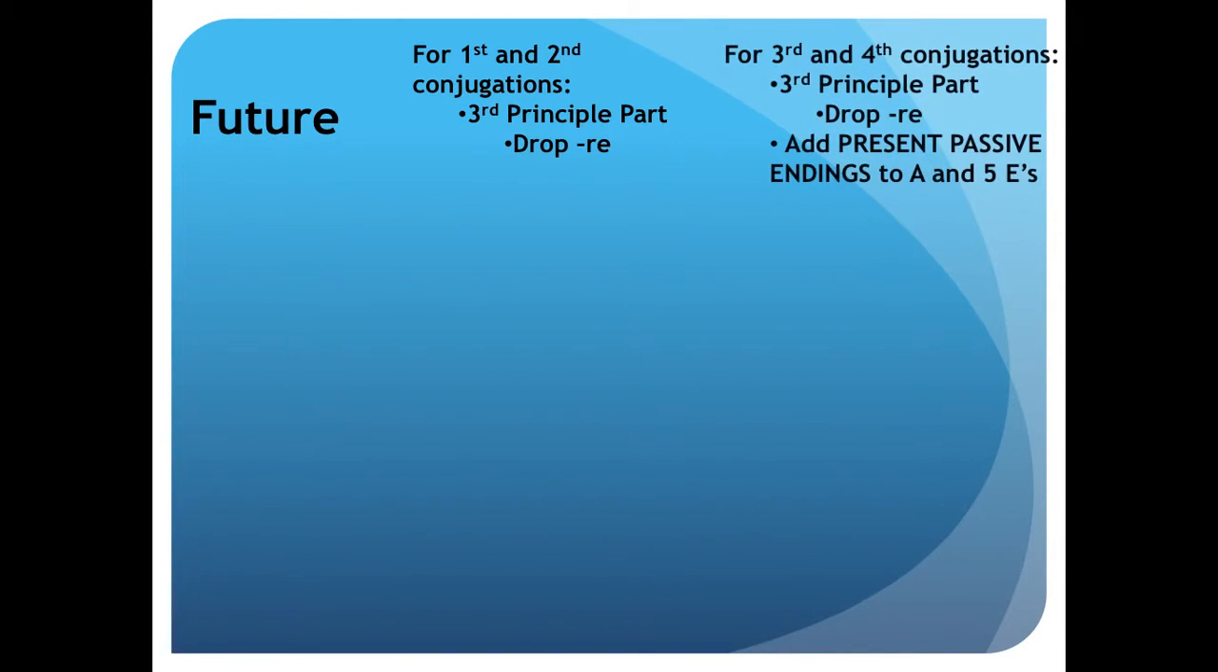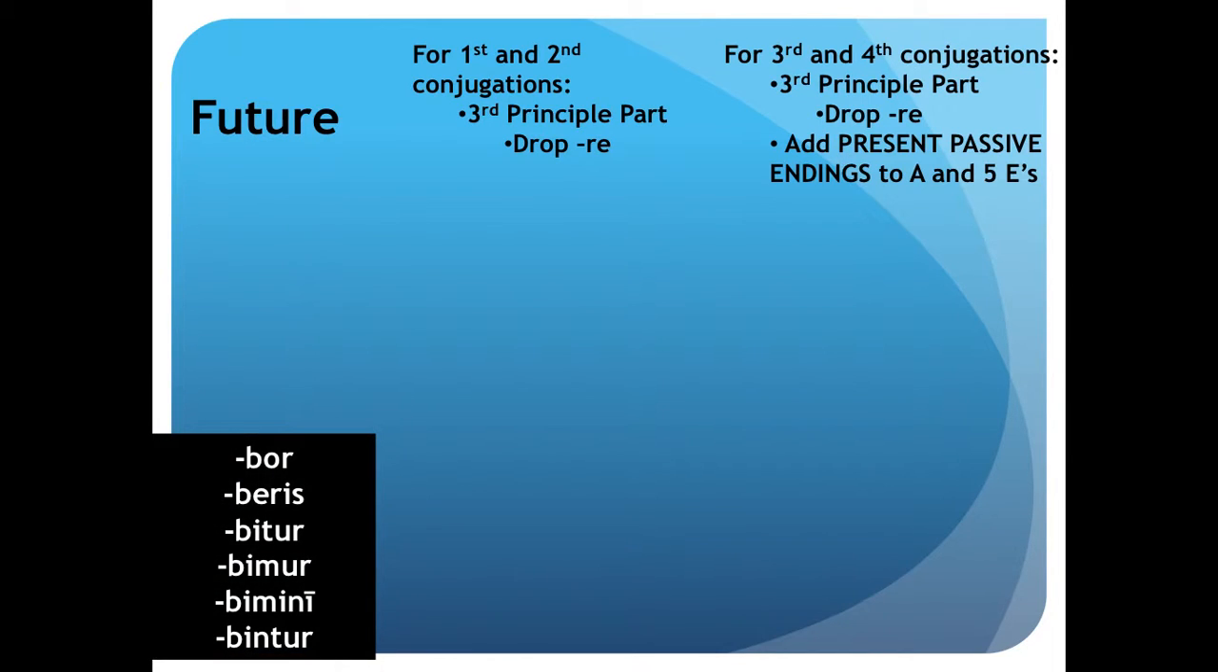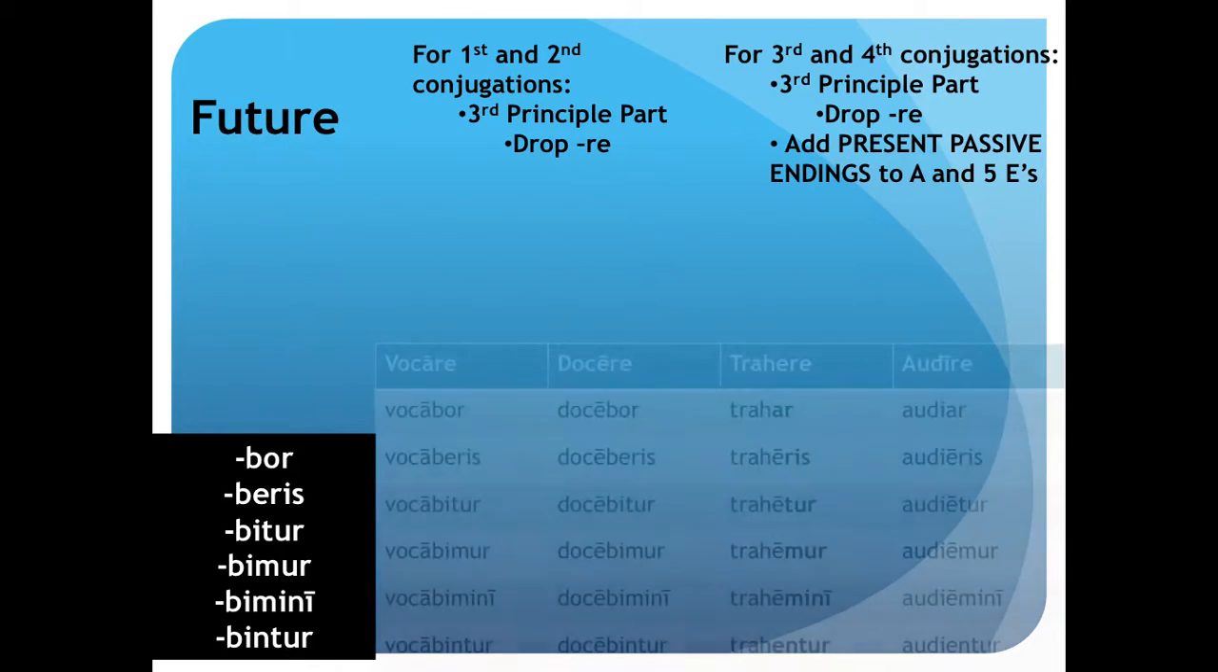For the future, the conjugation chart has been split in half. For the first and second conjugations, you take the third principal part, drop the RE, and add the endings that I will offer in a second. However, for the third and fourth conjugations, you take the third principal part, drop the RE, and add the present passive endings to the A and E's form. Here are the endings added to the first and second conjugations: bor, beris, bitur, bimur, bimini, and buntur.